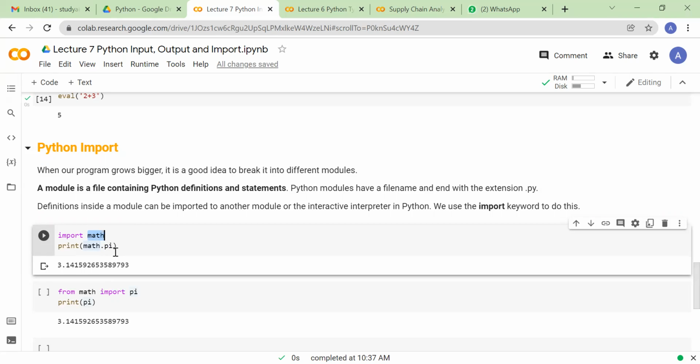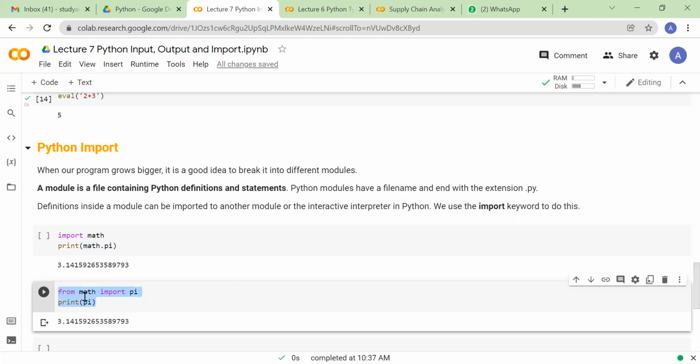The drawback with this technique is you still have to write math all the time whenever you want to use this pi functionality, so it makes the code a little bit more verbose, but it gives you better comprehension. Whereas this particular technique keeps your code clean and provides better readability.